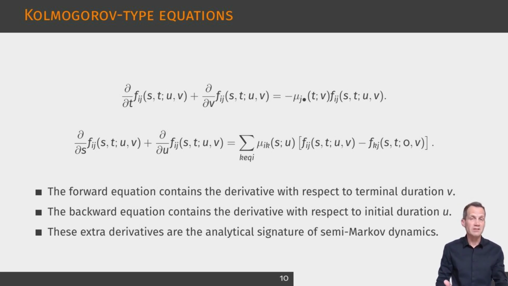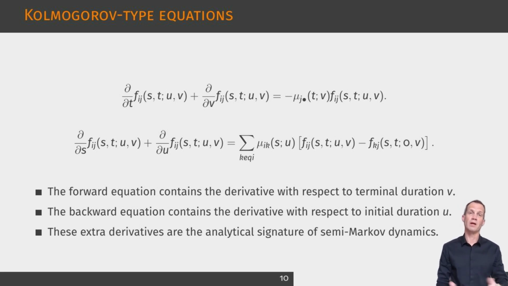It compares the density obtained when the process starts from the current state and duration with the density obtained after an immediate transition to another state, where the duration is reset to zero. This reset mechanism is the characteristic feature of the enlarged Markov process. These equations are the analytical signature of semi-Markov dynamics.